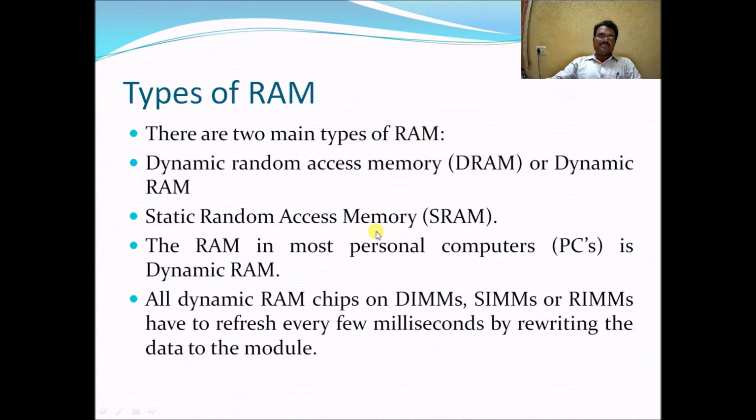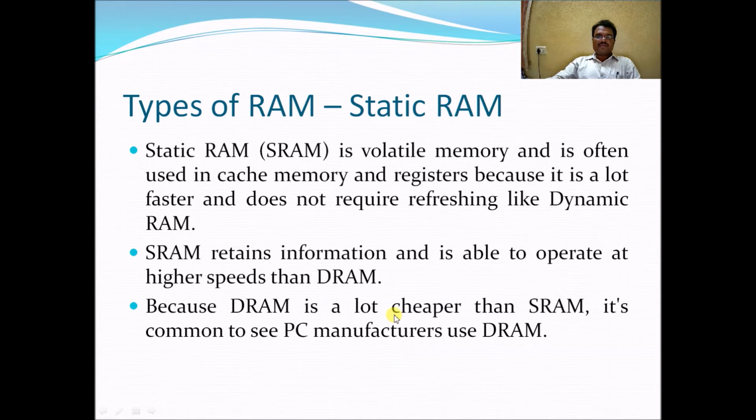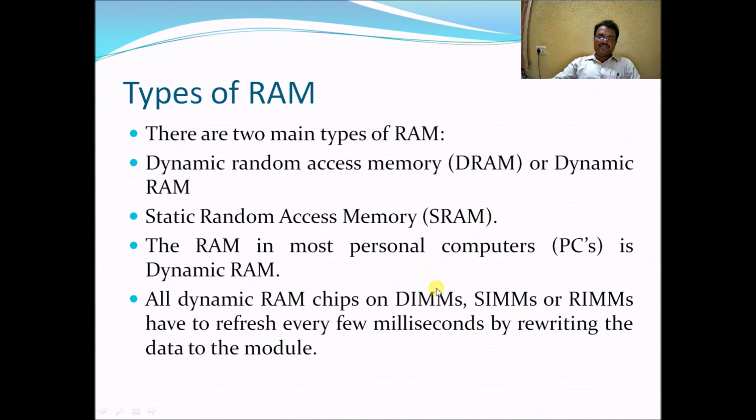So if you look at the types of RAM, there are two main types: dynamic random access memory, or dynamic RAM, and static random access memory, also called SRAM. The RAM in most personal computers is dynamic RAM. All dynamic RAM chips coming on DIMMs, SIMMs or RIMMs have to be refreshed every few milliseconds by rewriting the data onto the module. DIMMs, SIMMs and RIMMs are called modules.